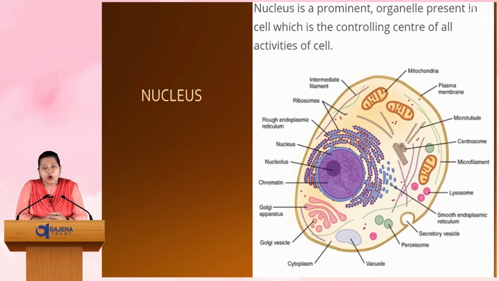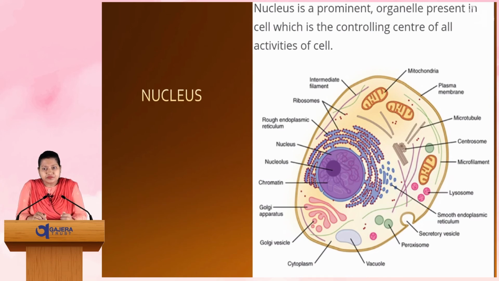Then coming to our next topic, that is the nucleus, which is another major organelle in the cell. So nucleus is a prominent organelle present in the cell, which is the controlling center of all activities of the cell. So basically we can say nucleus is the brain of the cell. Just as our brain commands all the activities of our body, nucleus controls all the activities of the cell. So that's why nucleus is known as the brain of the cell. Now in the picture you can see nucleus is present in the center of the cell, right? It is present both in plant cell as well as in animal cell.